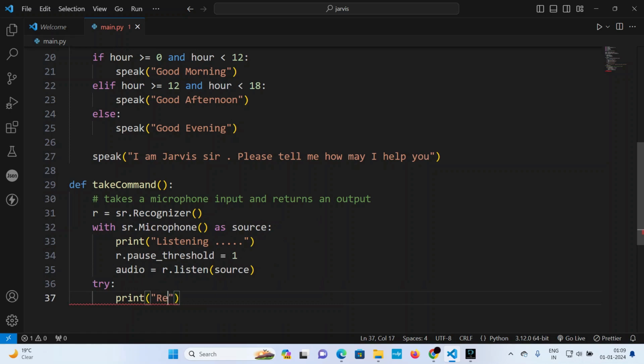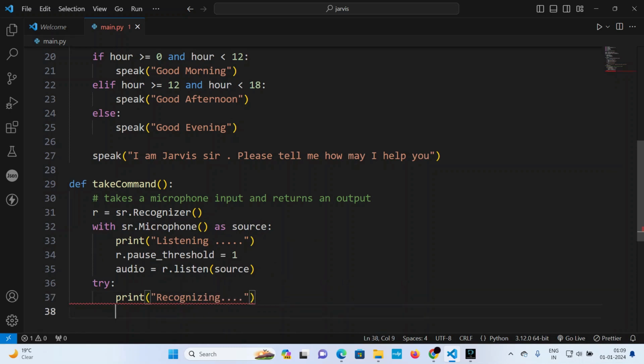Okay, so recognizing like that. And basically I'm giving a query. So let's give query equal to r dot recognize underscore Google. So basically I am doing the thing from Google.